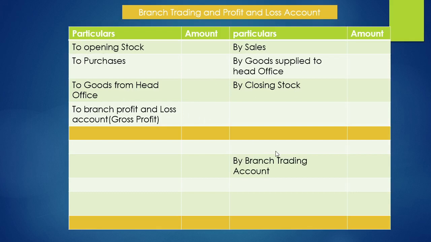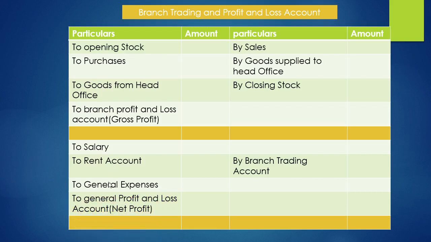Again, this balance from trading account to profit and loss account will shift. And on the debit side of profit and loss account, the elements are like salary, rent account, general expenses, or the expenses. And the net balance in the profit and loss account will be transferred to general profit and loss account. This is the normal trading and profit and loss account format we normally use to prepare. So here, after preparing these kinds of trading and profit and loss account, we have to transfer the entries.